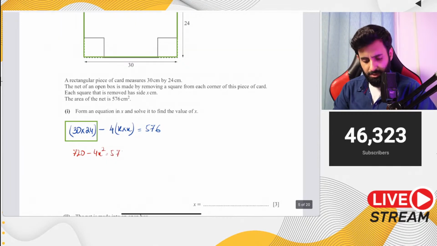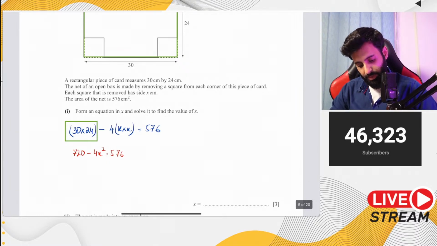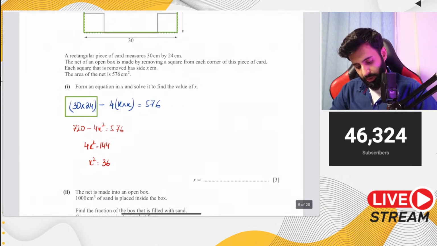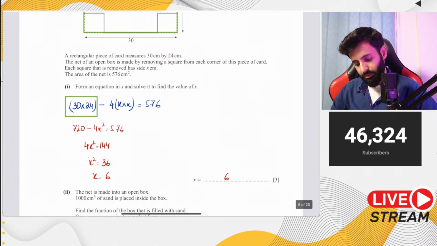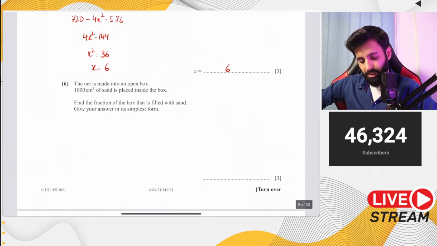इतना मुश्किल नहीं था जितना वैसे मैं सोच रहा था. 720 minus 576 is equal to 144. So 4x square equals 144. x square equals 36, which means x is although equal to plus minus 6, but we're going to go with 6 because x is a length. So again, pretty easy.